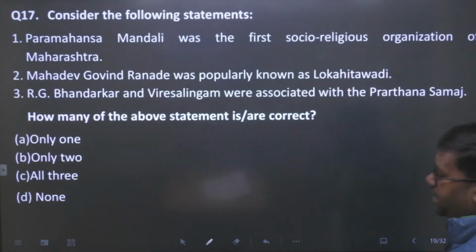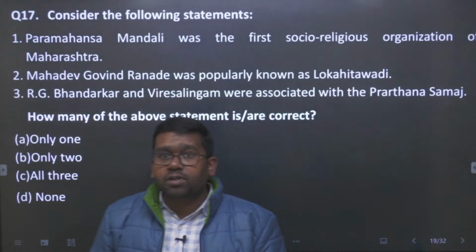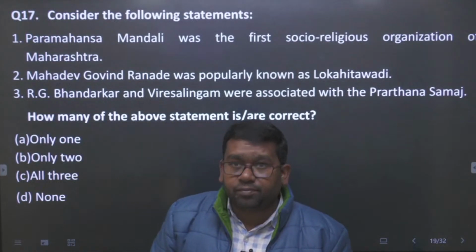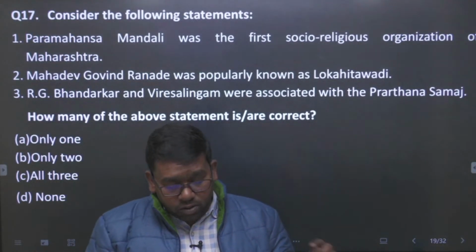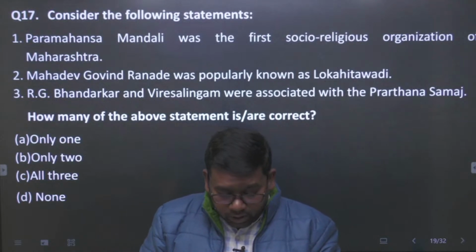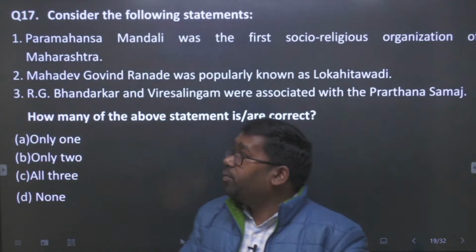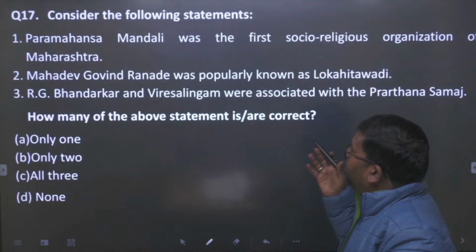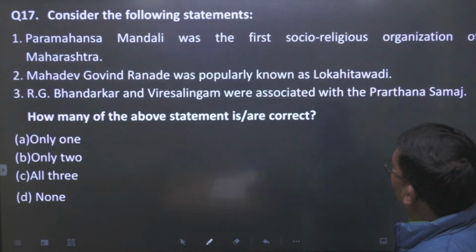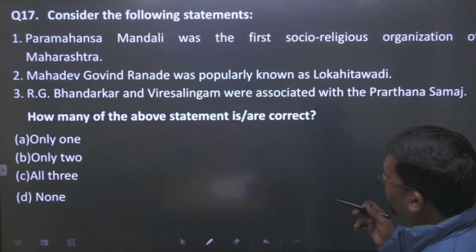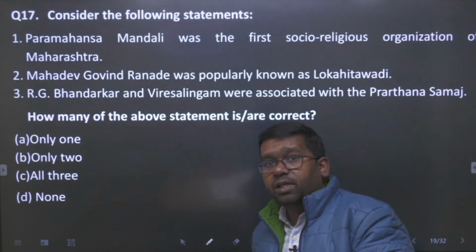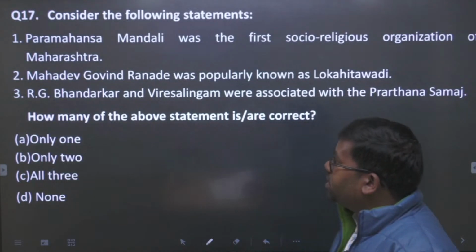Then question number 17. The question number 17 is related to none other than the movement that is called the Paramahans Mandali, है ना. It is related to the socio-religious reform movement in Western India, है ना. Western India के socio-religious reform movement से related है.